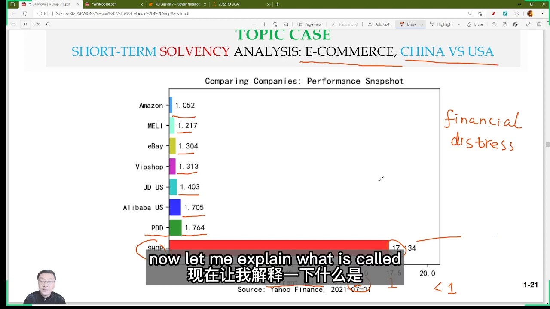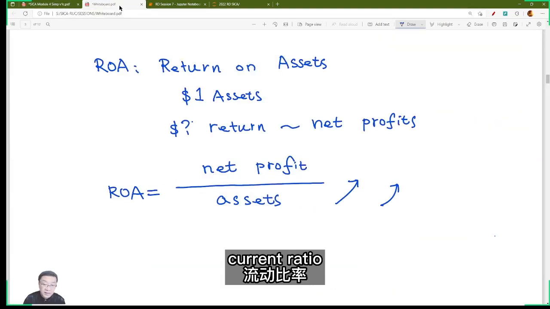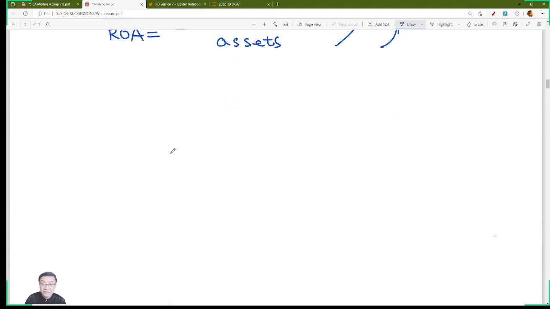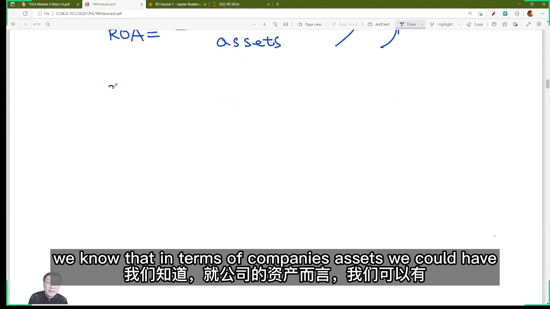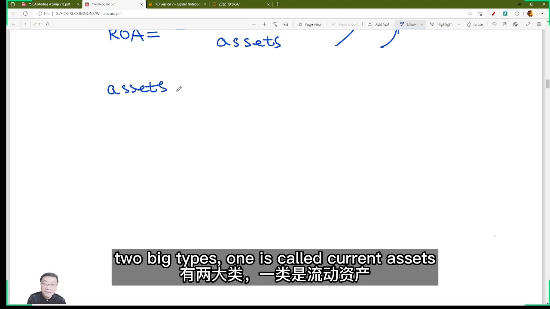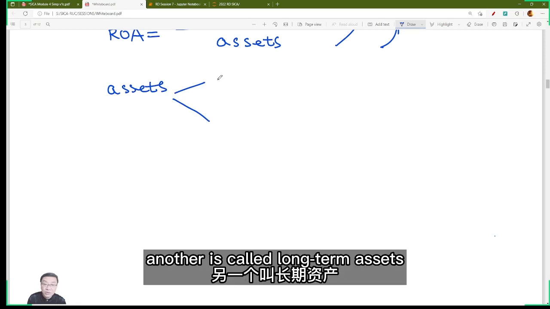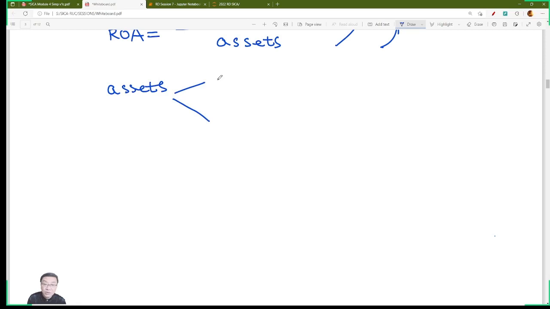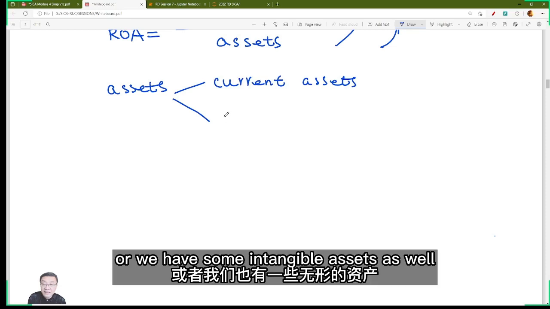Now let me explain what is called the current ratio. We know that in terms of a company's assets, we could have 2 big types. One is called current assets. Another is called long-term assets. Or we have some intangible assets as well.